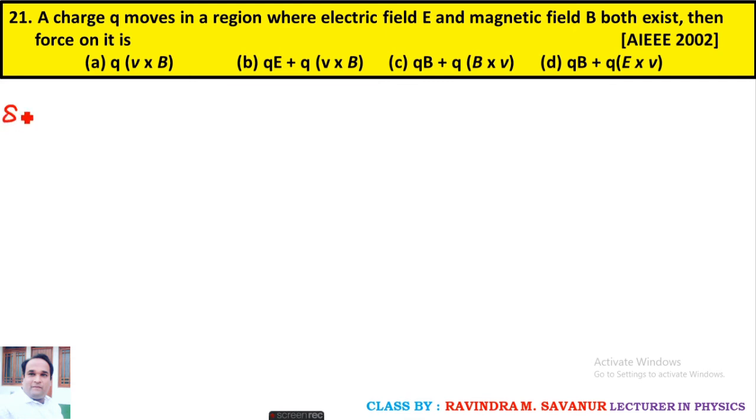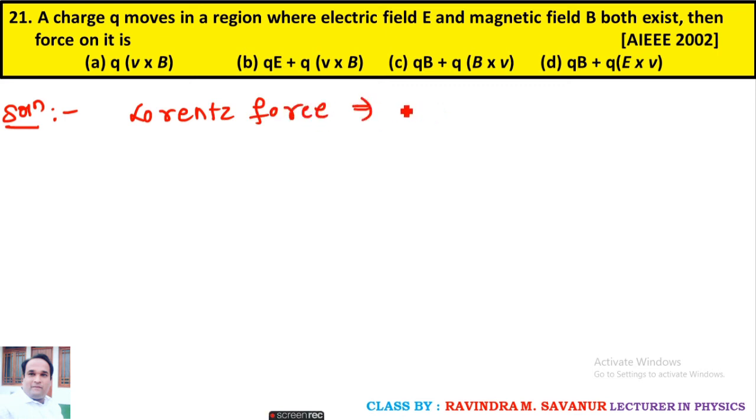So question number 21. A charge Q moves in a region where electric field E and magnetic field B both exist. Then what is the force? We discussed in this synopsis, when a charged particle is acted on by an electric field and a magnetic field, which force comes? That is Lorentz force.